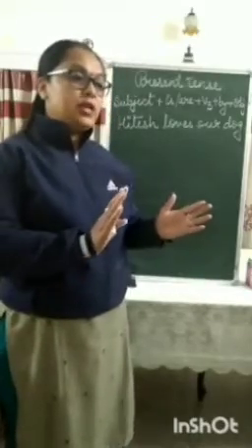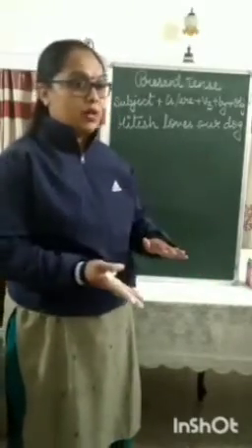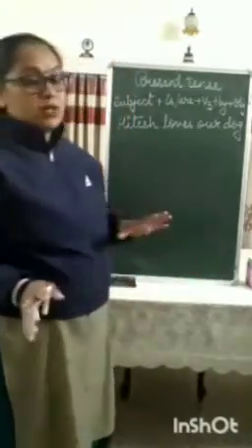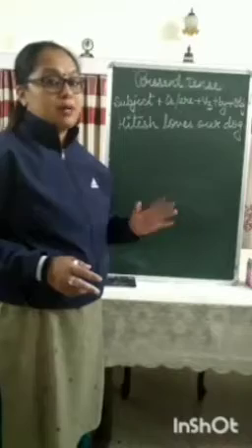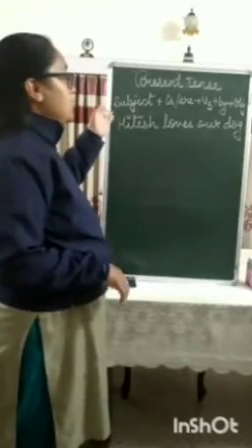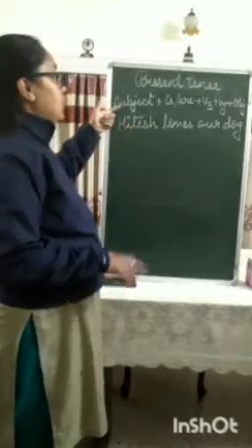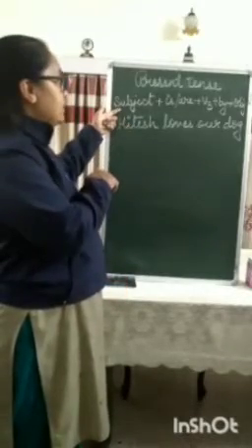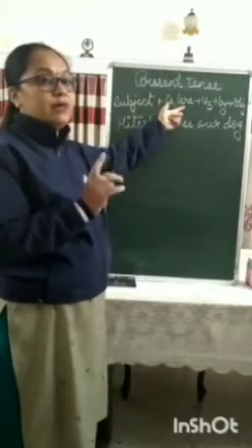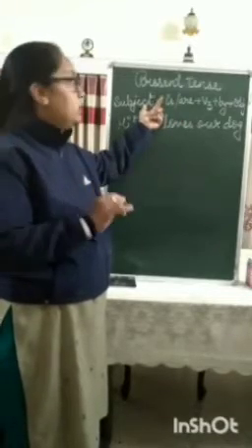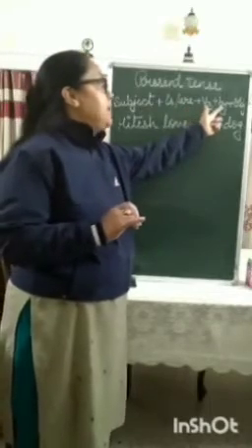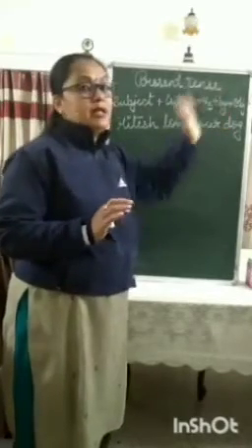If we want to change active voice into passive voice, how will we do it? The sentence structure to change active voice into passive voice using present tense is that when you are writing a passive voice, the object will become the subject. It will be followed by is or are, depending upon whether the subject is singular or plural. Then it will be followed by the third form of the verb, then by, and then followed by the object.